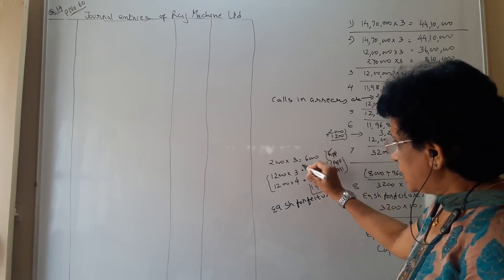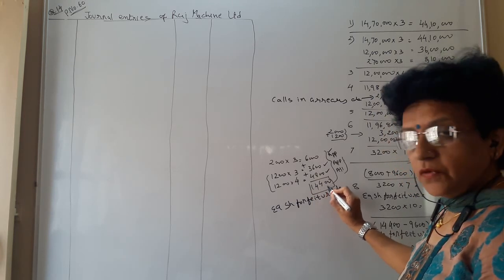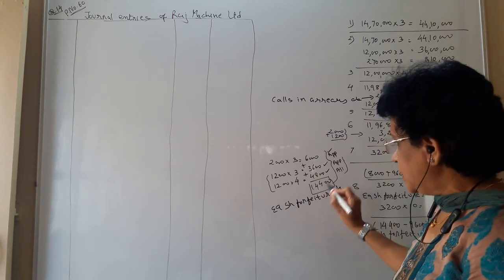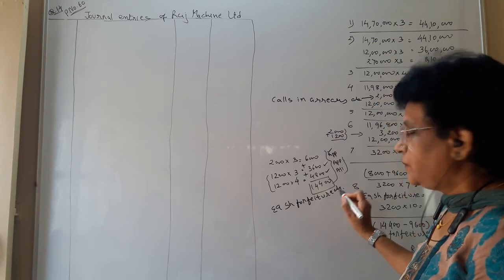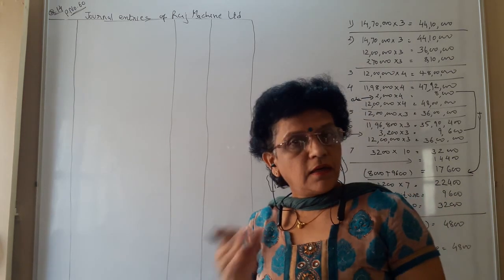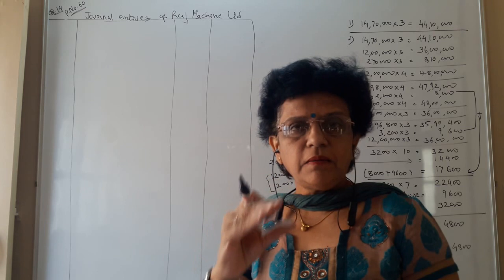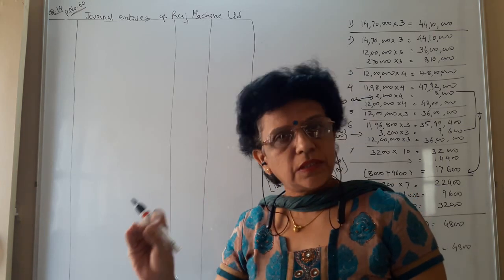This is what the company is already holding, 14,400 rupees. That is what is called the equity share forfeiture account. The company has already acquired it, and is not going to return it. The company will keep that money as a share forfeiture account.